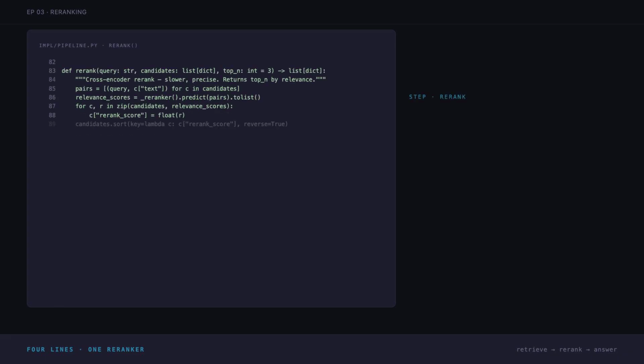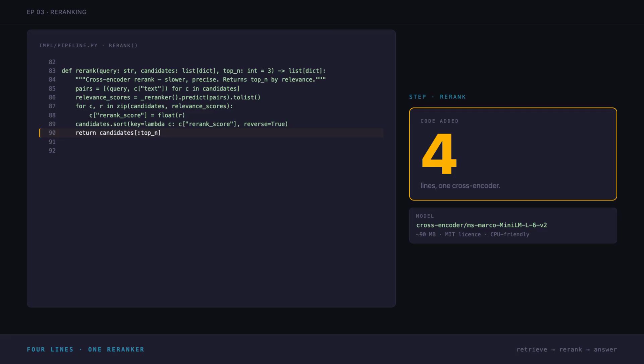Same pipeline. Add the reranker after search, 4 lines. We load a cross-encoder model once at module load. The MS MARCO MiniLM, 90 MB, runs on CPU. Take the top K from vector search, say 20 candidates. Ask the reranker to score each query-chunk pair. Re-sort by the new score. Keep the top 3 for the prompt. The vector search is still the funnel. The reranker is the filter.